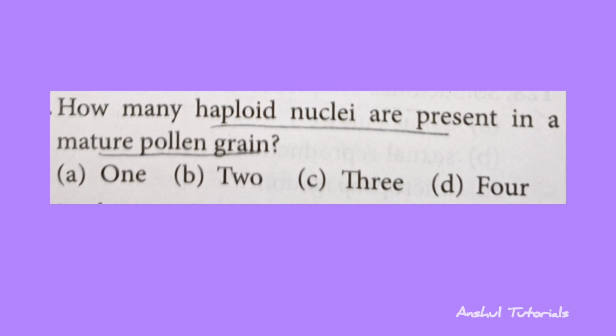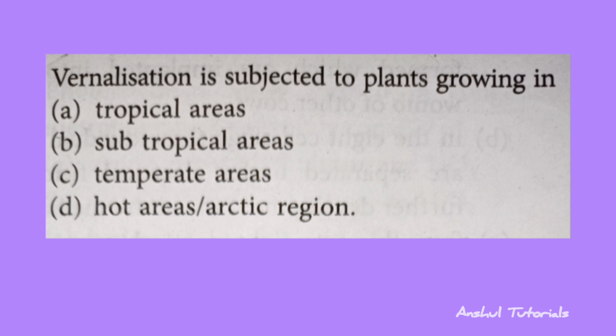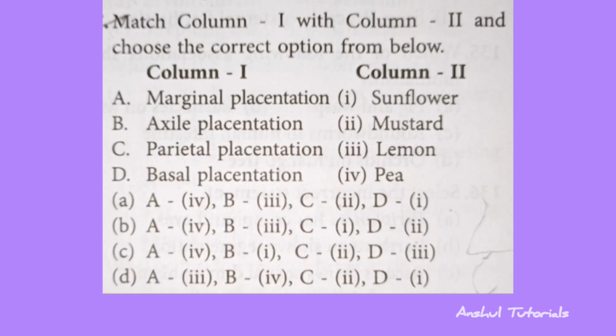So the correct answer is option B, that is 2. Vernalization is subjected to plants growing in. So the correct answer is option C, that is temperate areas. And the next question is match column 1 with column 2 and choose the correct option from below.